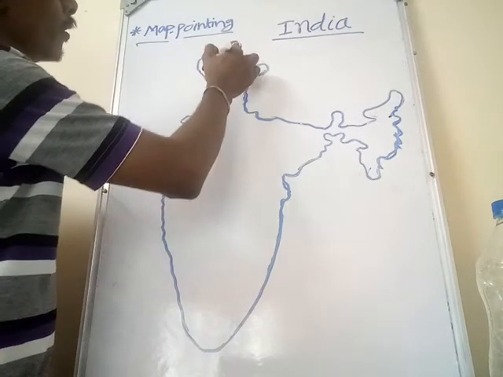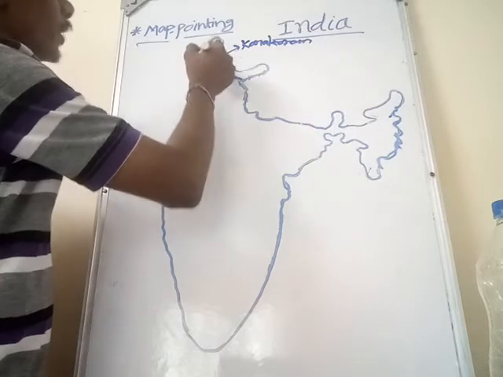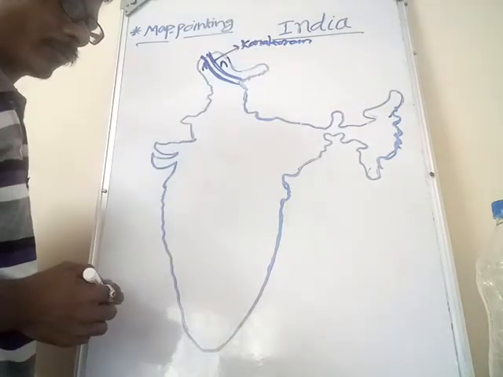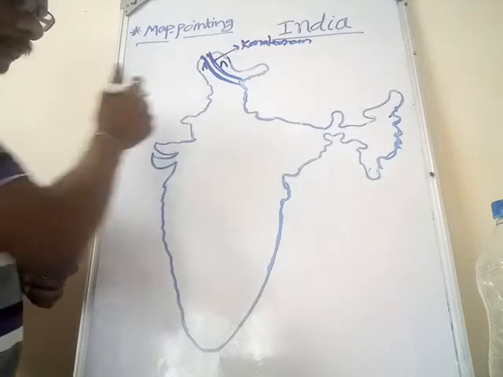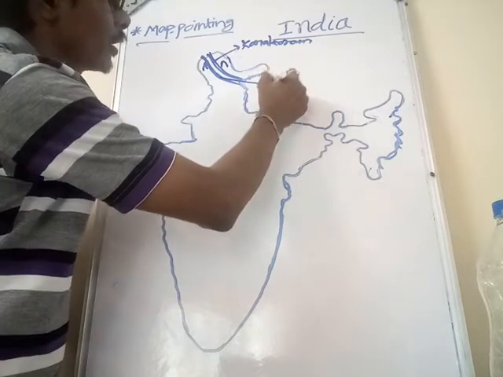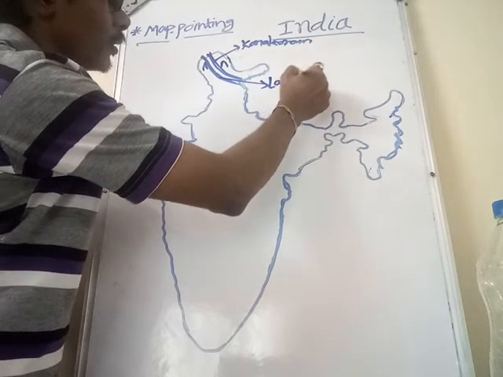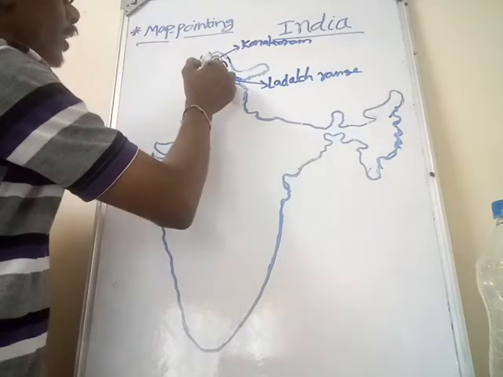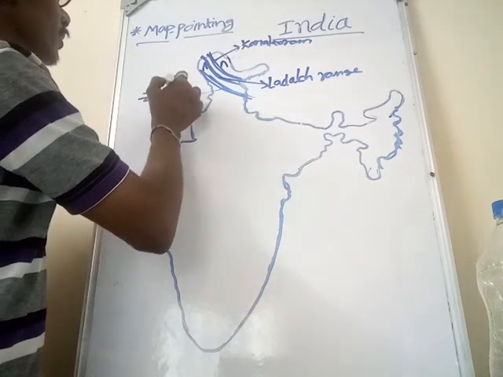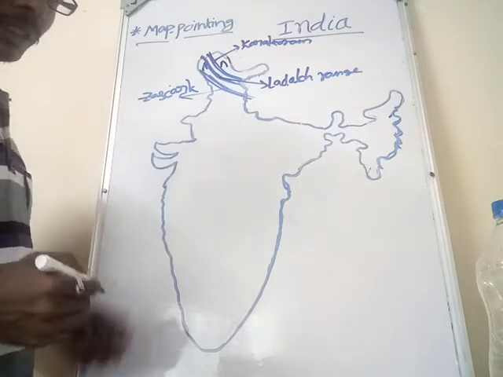This range is called the Karakoram range, and this range is called the Ladakh range, and this range is called the Zaskar range. These three are the ranges in Himalayas.